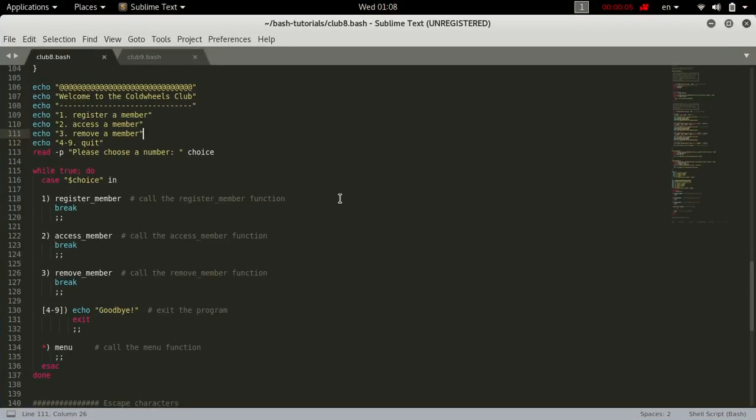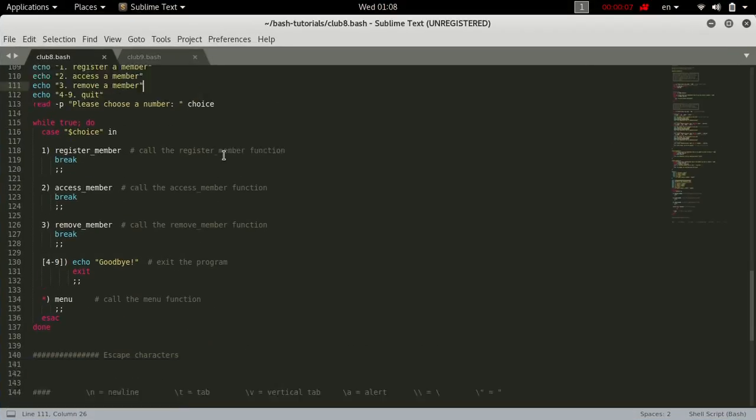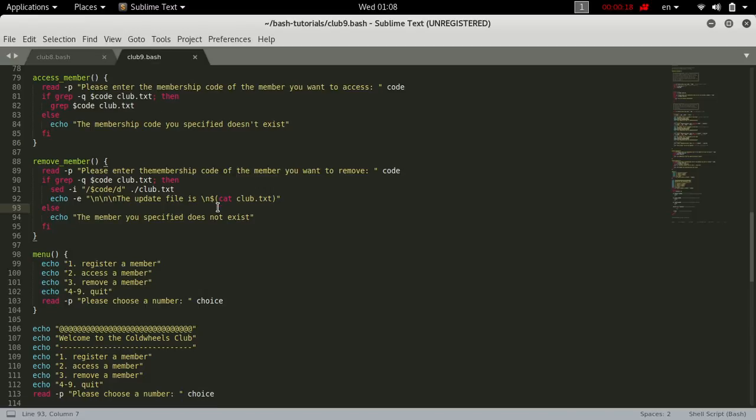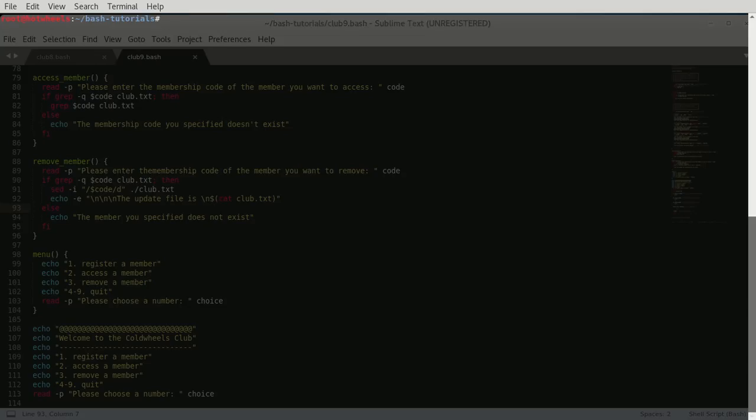This is called Wheels, and in the last tutorial we went over populating the remove member function using sed -i and echo -e, and talking a little bit about the escape characters. In this tutorial we're going to fix the logic pitfall of the program, which is that if you enter some seemingly random text. Let's remove club.text one more time, and let's bash club. We're going to deal with club9.bash.